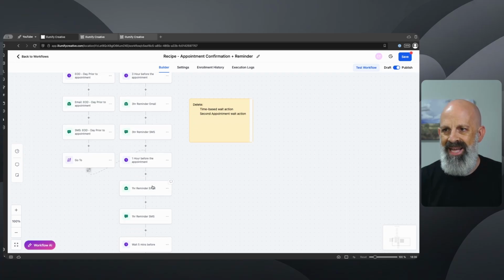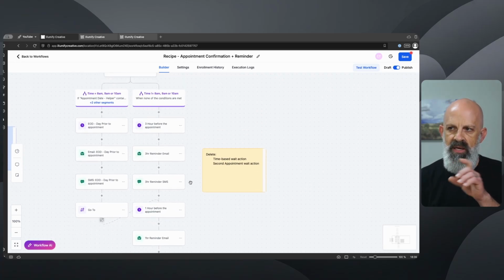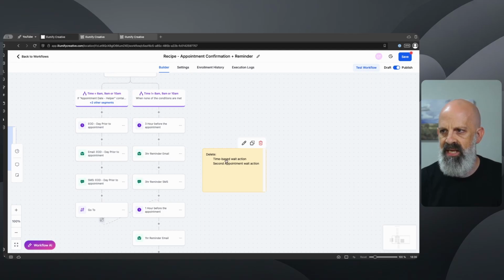And really that's it. If you were following along and did what I built in the other one, what I did here is I deleted an additional wait action step and a second wait action based off of the appointment. So I duplicated this one and added it in down here. And then there was an SMS hours wait action here. And that's pretty much it.